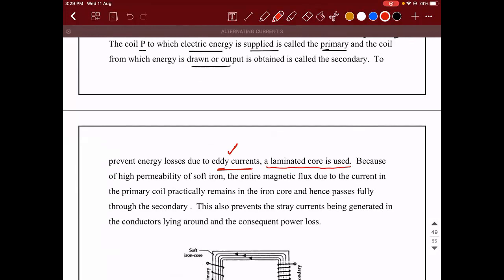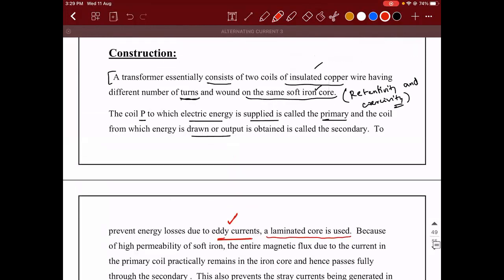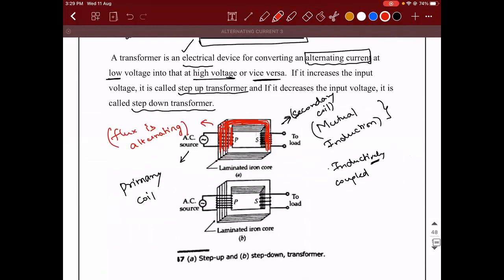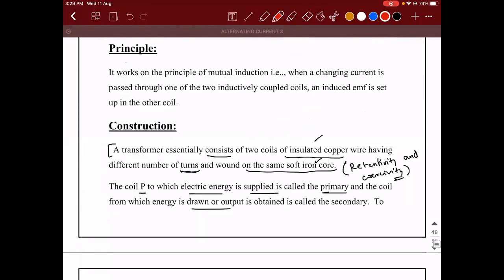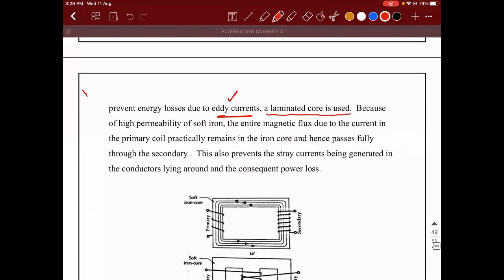Secondly, what is the core that you're using? Core means the one which is holding these two wires. You're using an iron core. Last chapter, we learned something called hysteresis. Hysteresis is basically a process where a cycle of magnetization and demagnetization happens.